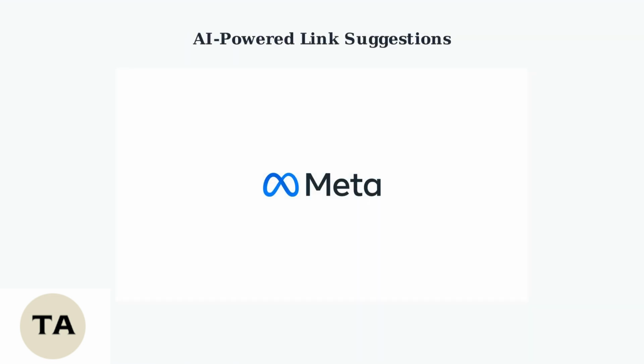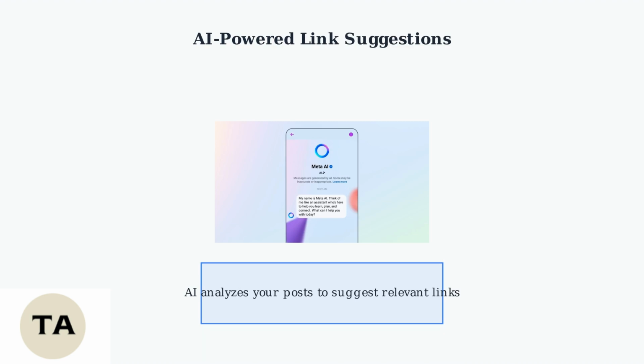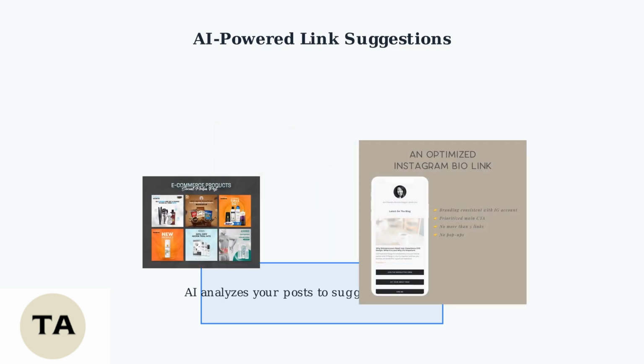Meta's AI assistant, launched in 2025, now suggests optimized links for your bio based on your content. The AI analyzes your posts and recommends relevant links, such as connecting to an e-commerce store when you share product content. For example, if you post about products, the AI might suggest linking to your online store to drive sales. This feature keeps your bio link always relevant and engaging, improving user interaction.